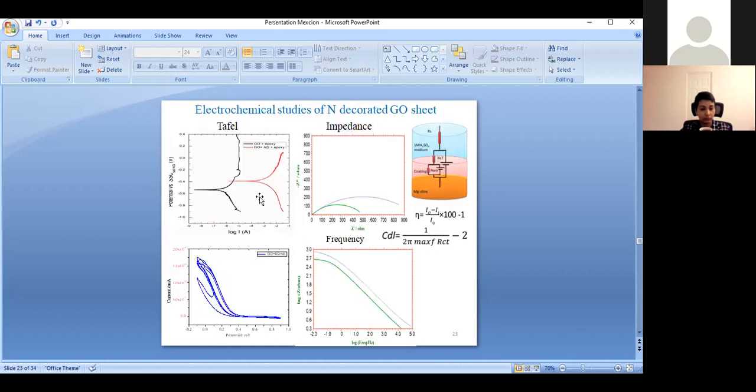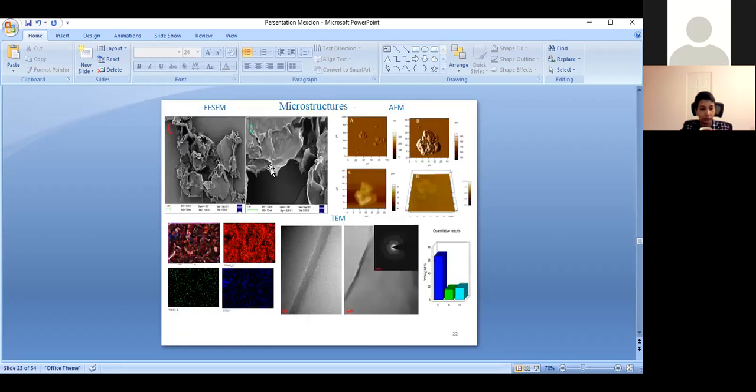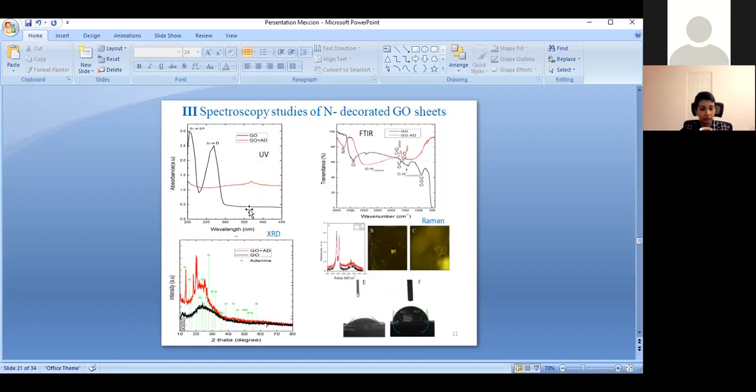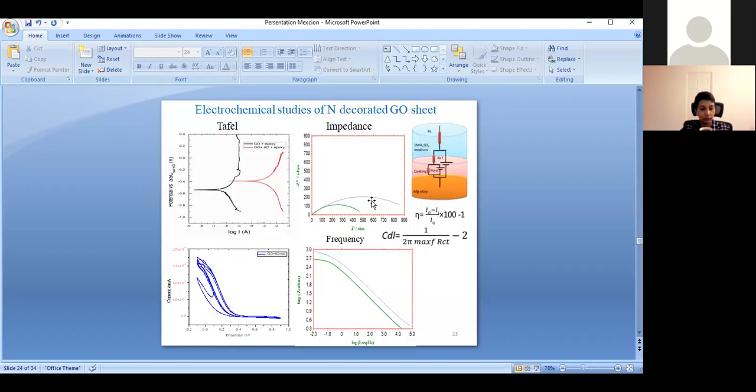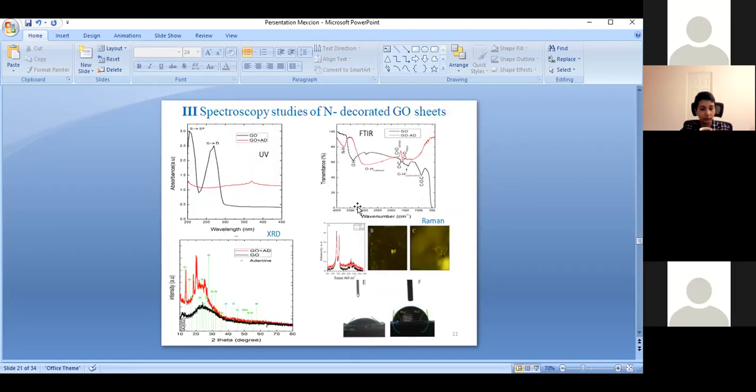Then we studied the corrosion study. Compared to epoxy, the amino acid coated surface shows highly resistant behavior. See the impedance also, showing a high frequency range.